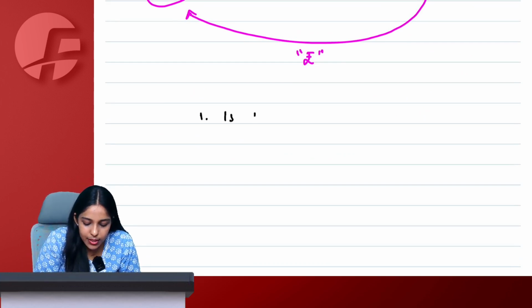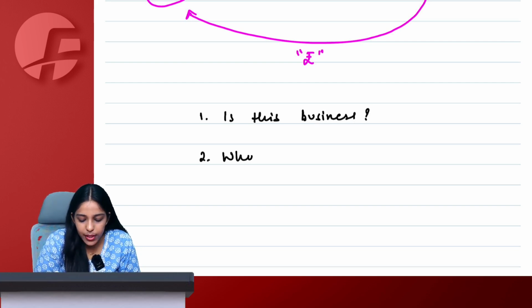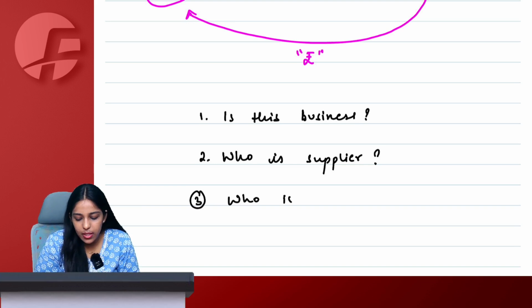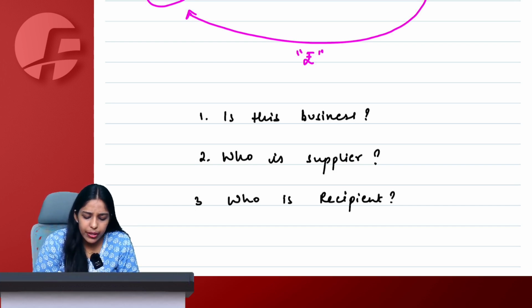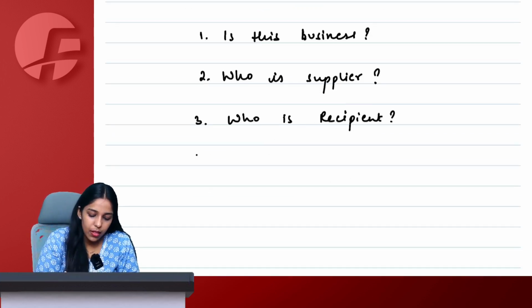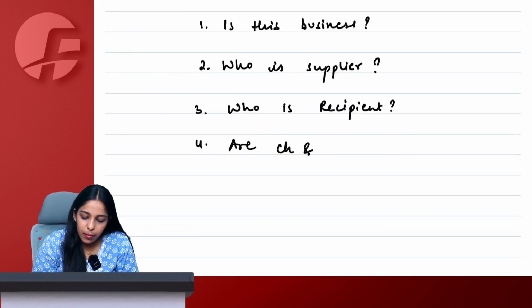1. Is this business? 2. Who is supplier? 3. Who is recipient? I have not taught you anything about business, supplier, recipient. But do you already know this? Tell me. 4. Are chocolates and biscuits goods under GST? 5.